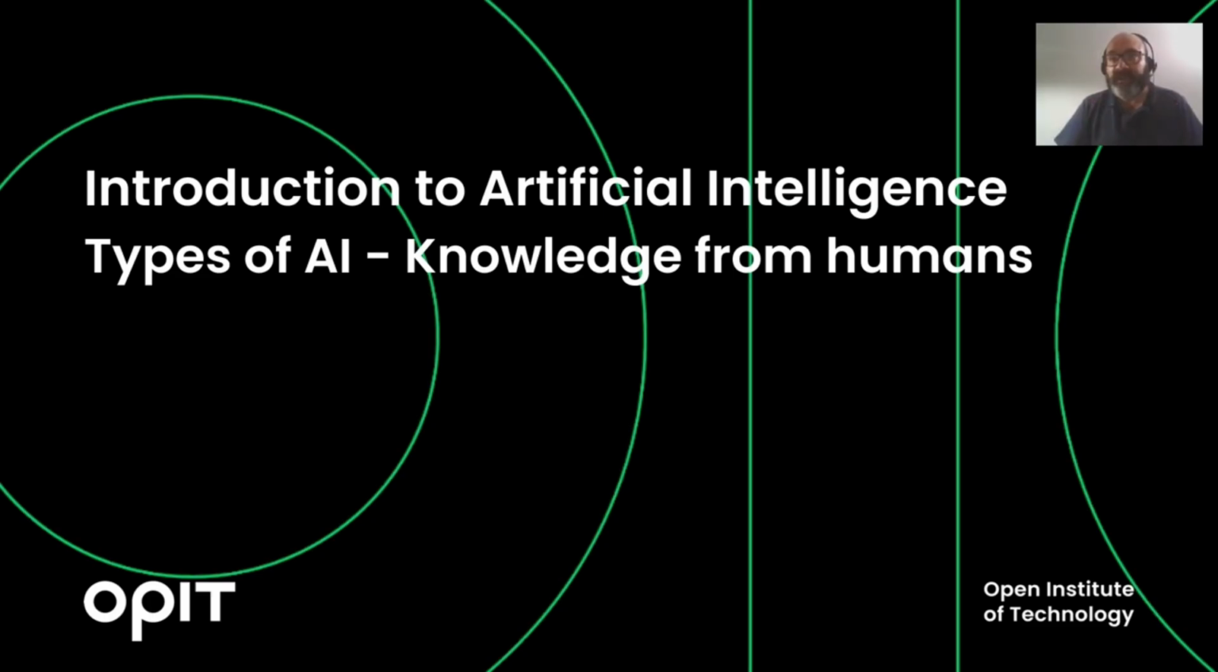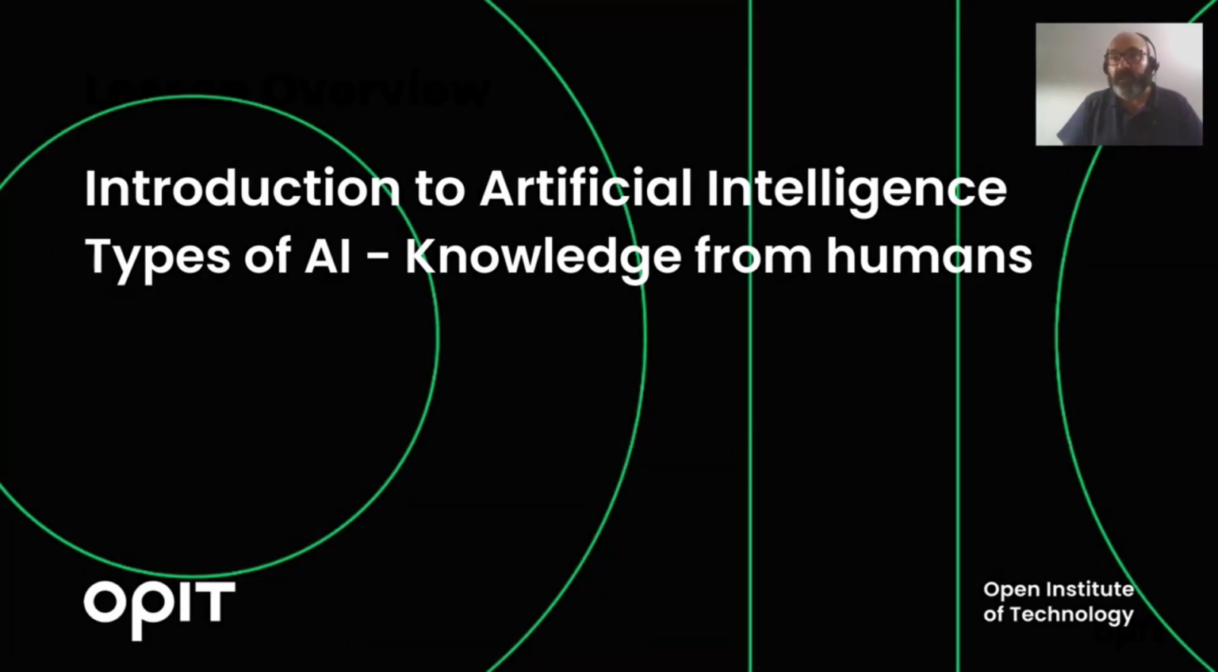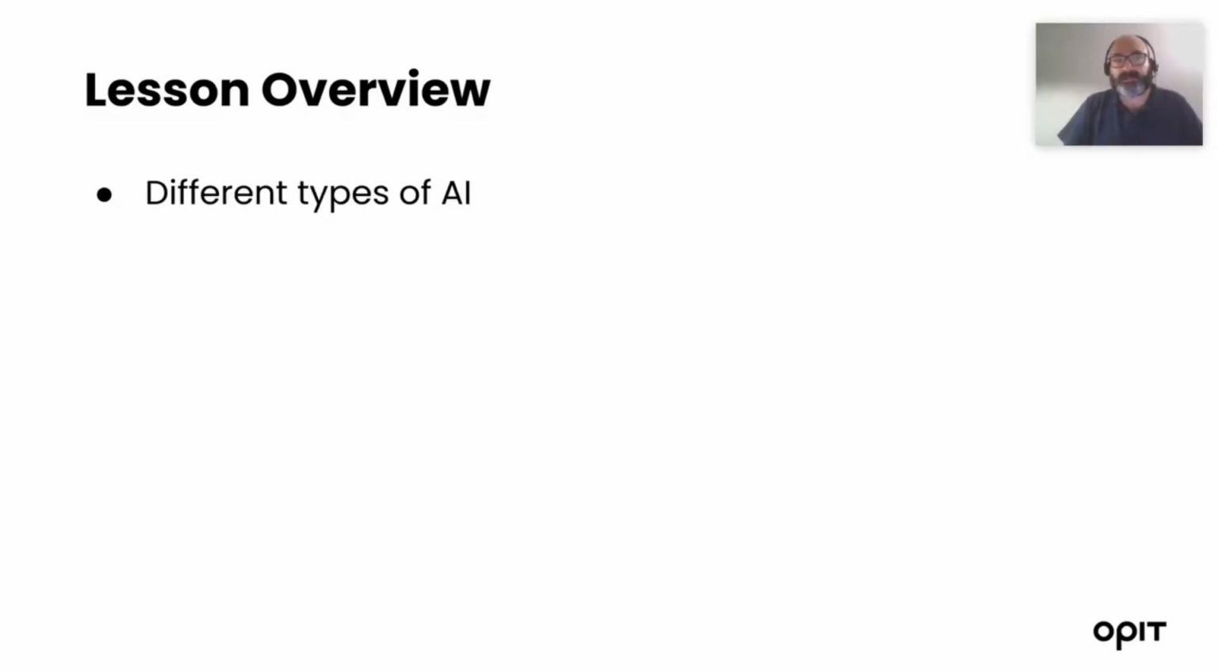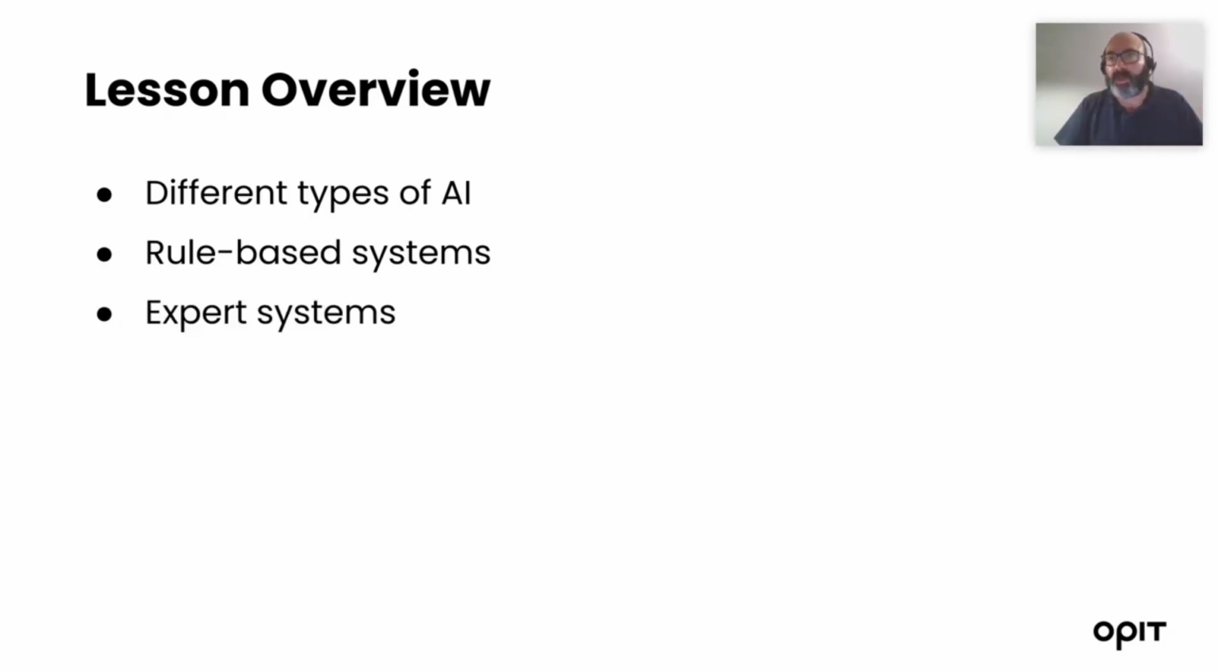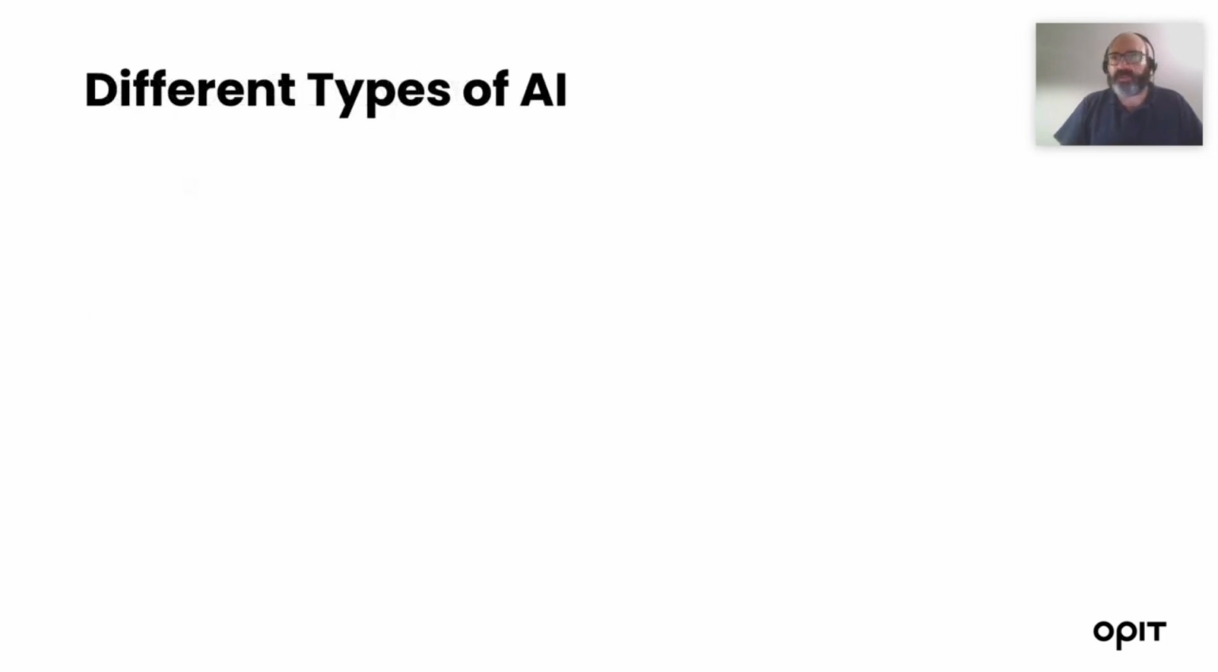Artificial intelligence that gets its knowledge from human knowledge. Let's see an overview of this lesson. We will define the different types of artificial intelligence. We will go into the detail of an old way of creating artificial intelligence systems, which is rule-based systems. And we will give an overview of one of the main achievements of some years ago for artificial intelligence systems, called expert systems.